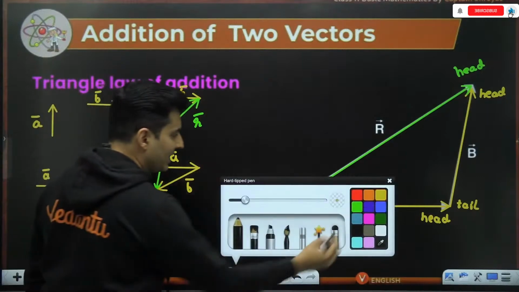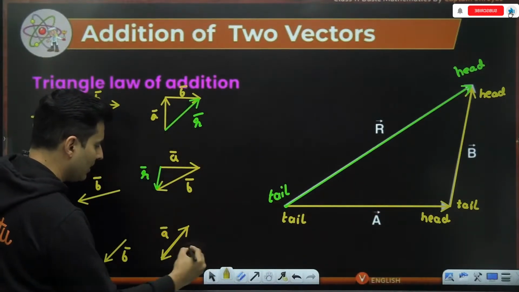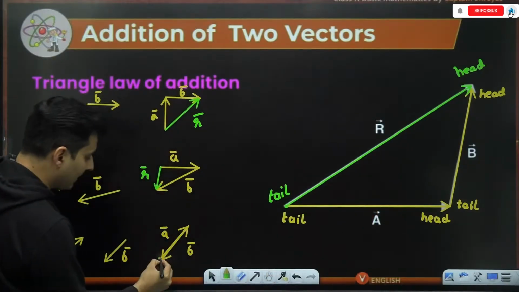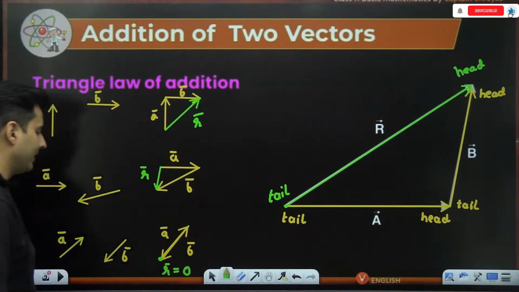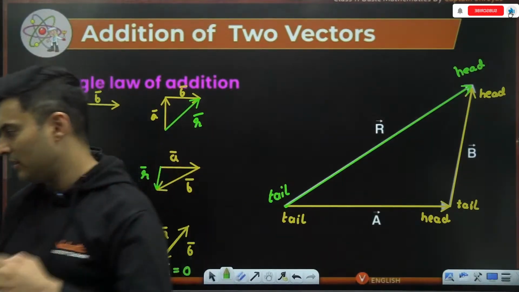Guys, there is no missing side in this scenario. Look at it. A bar was upwards, B bar was downwards towards the left. So what is remaining is nothing. The missing side over here is 0. So the resultant in this scenario is a null vector. Is that right? So this is how you can use the triangle method.